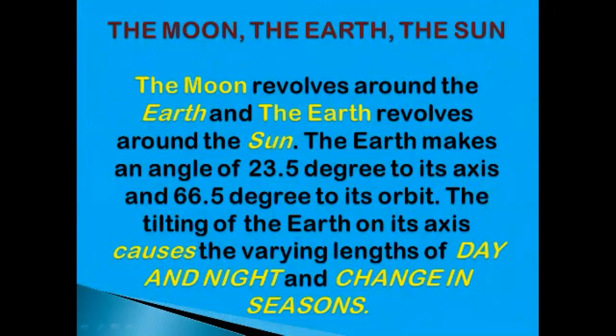The earth makes an angle of 23.5 degrees to its axis and 66.5 degrees to its orbit. The tilting of the earth on its axis causes the varying lengths of day and night and change in seasons. So along with the rotation, we have days and nights, and along with the revolution, we have the change in seasons. So during rotation, we experience day and night, and due to the revolution, we experience the different seasons.